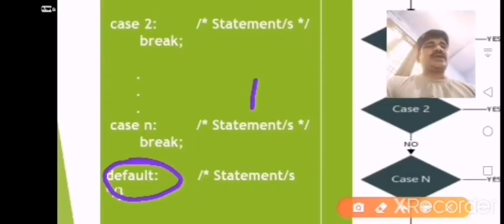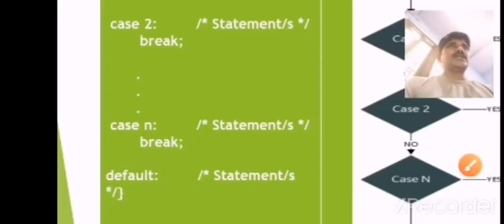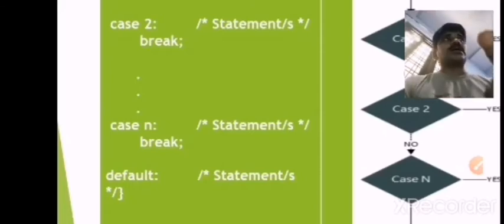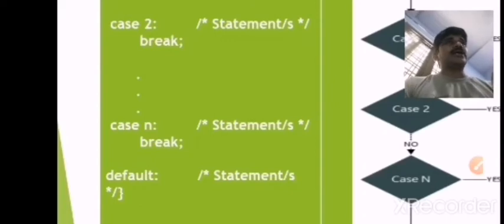Every case statement must end with a semicolon. No two case constants are identical. Here we use case 1, case 2, case 3, and so on up to case n. These are also called labels, and any two labels cannot be identical.